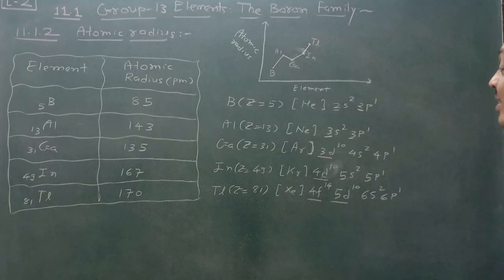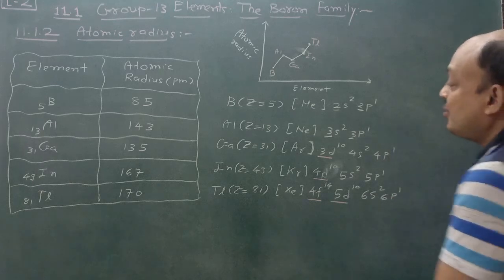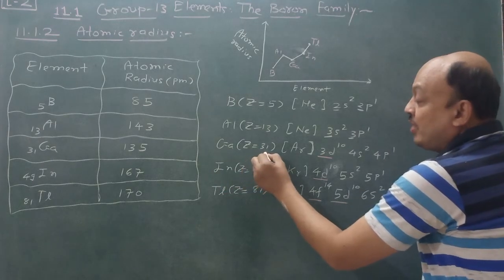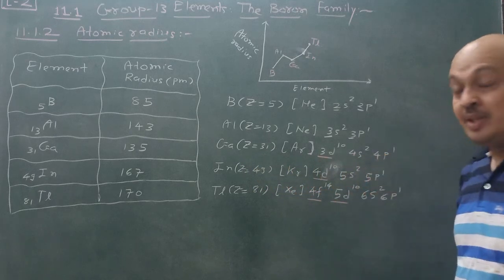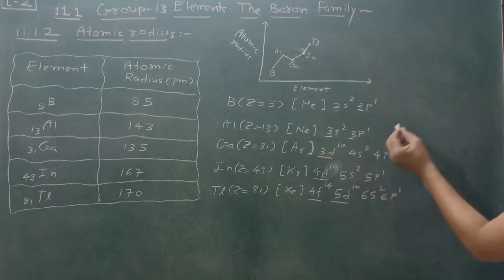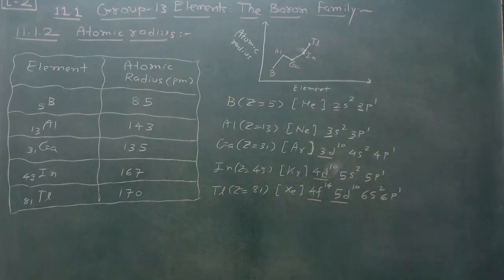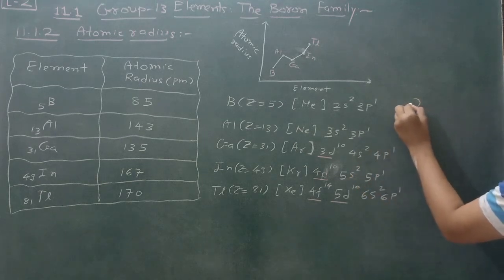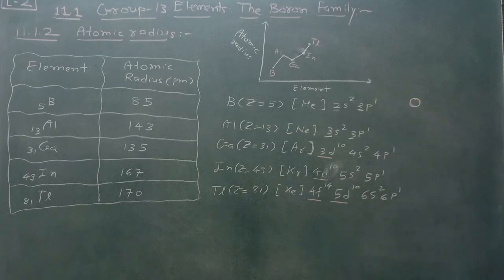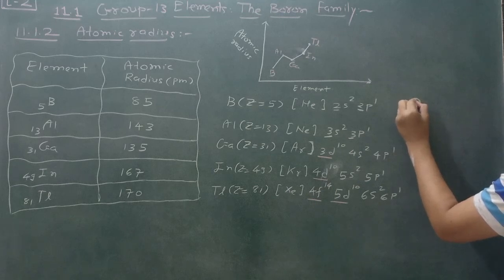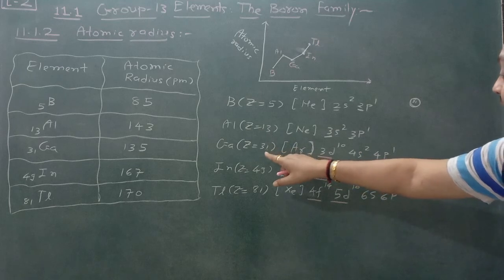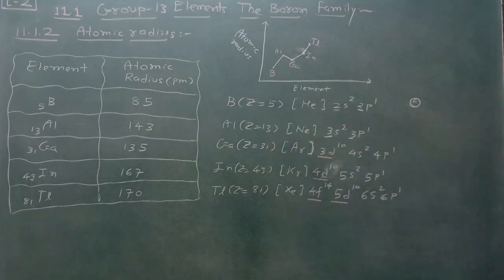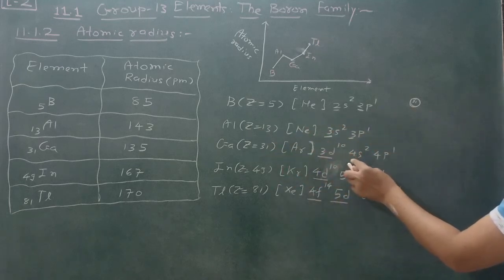What is the reason behind it? It is a very important question. So you see, gallium Z equal to 31 is there, argon core 3d10 4s2 and 4p1. On the basis of this, it is explained by the nuclear model. Imagine that this is a nucleus. The nucleus possesses how many protons? 31 protons. Initially 13 is there, but 18 in total have entered here. Now, first of all, electron enters the 4s orbital.